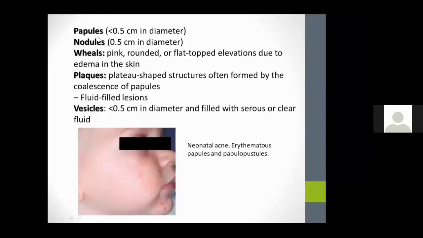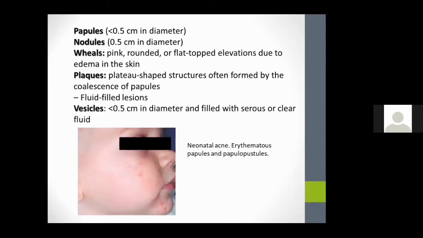And these are all elevated lesions. Papules are less than 0.5 centimeter in diameter. Slightly larger than papules are called nodules. Wheals are pink, rounded or flat-topped elevations due to edema in the skin. Next are plaques, plateau-shaped structures often formed by the coalescence of papules.